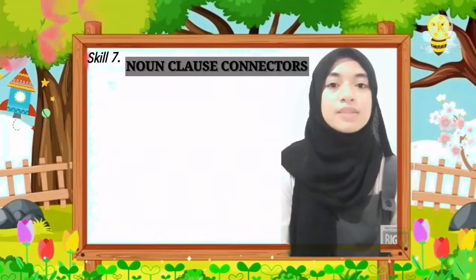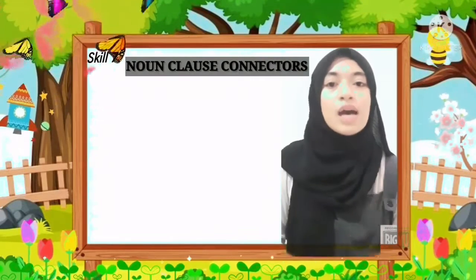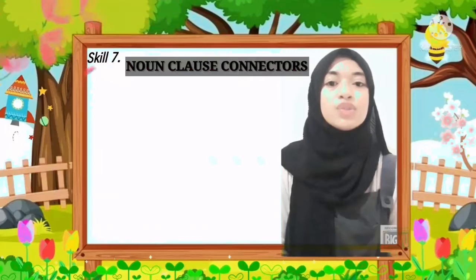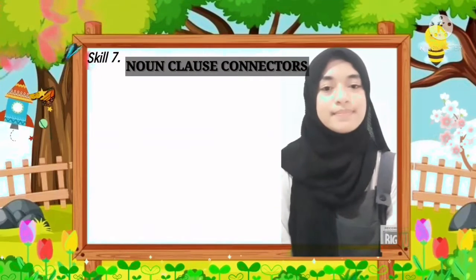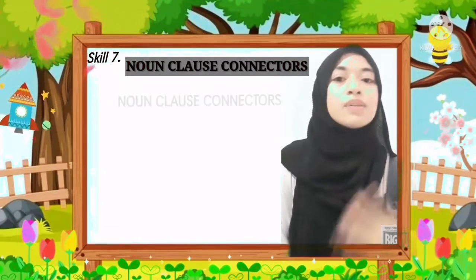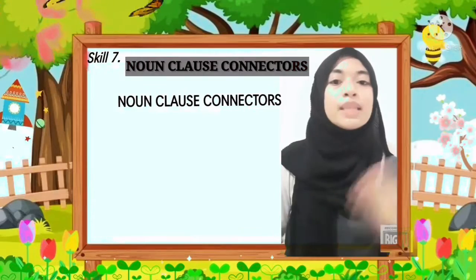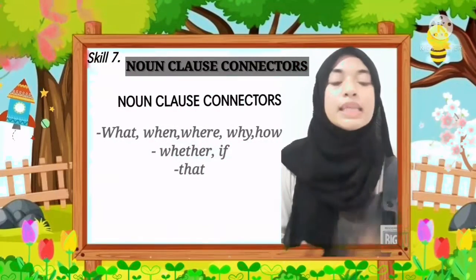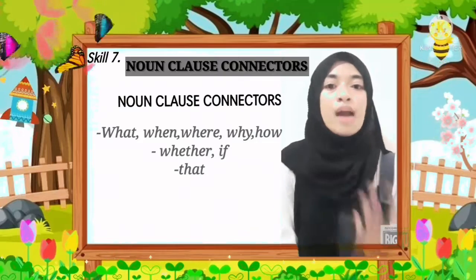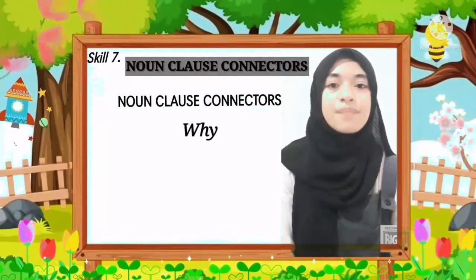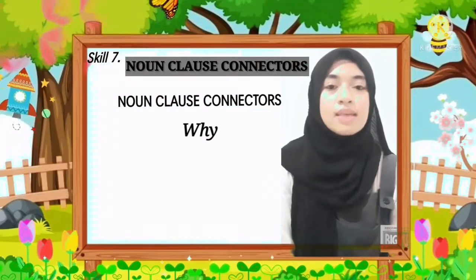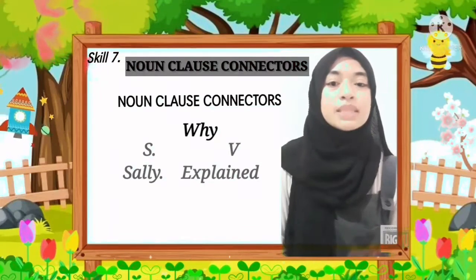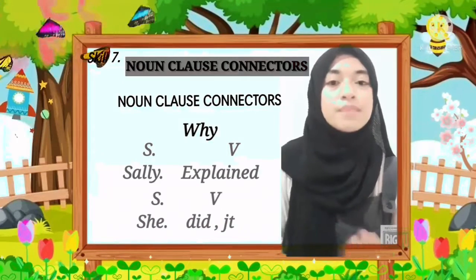The following chart lists the noun clause connectors and the sentence patterns used with them. Noun clause connectors: what, when, where, why, how, whatever, and that. Noun clause connector: why. Subject Sally and verb explain it. Subject she and verb did and it.